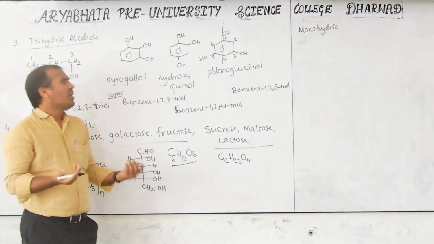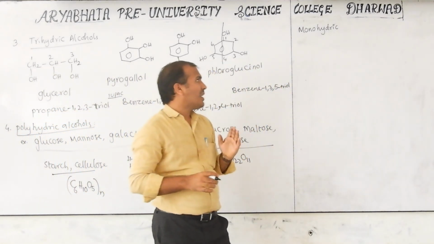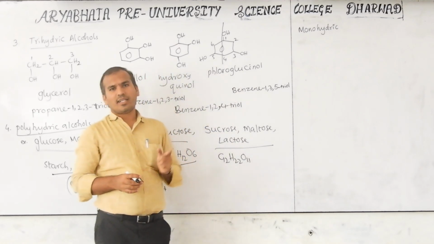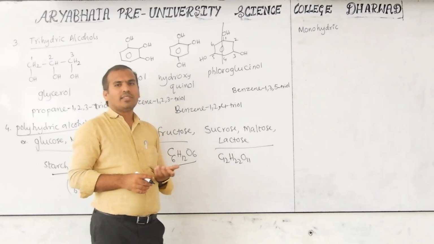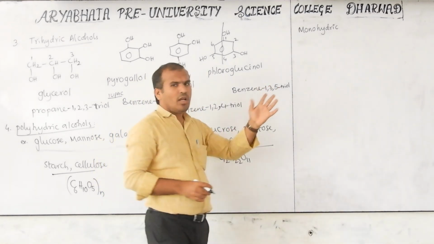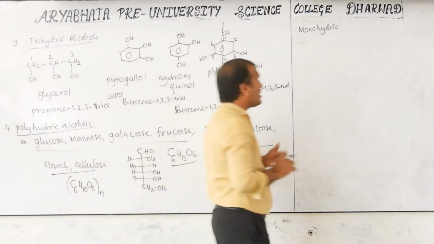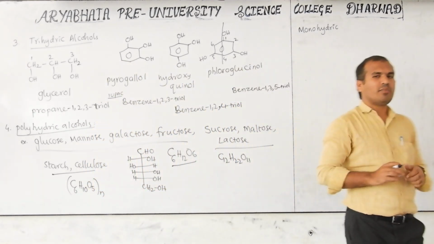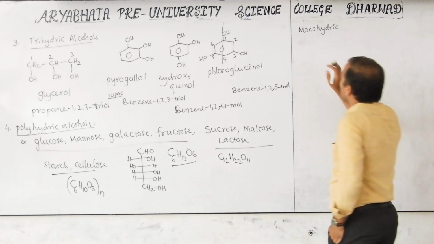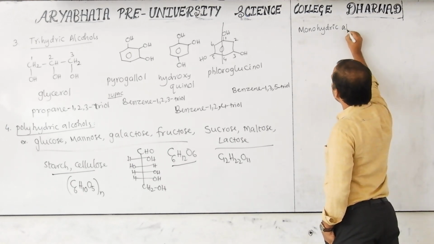Similarly here, monohaloalkanes are classified into primary, secondary, tertiary, allylic, benzylic, vinylic, aryl, like this. Here it is the same. Now remove the halogen and put the hydroxide. Same classification. That's why this classification part is not that difficult, but it is in the syllabus, so I am discussing it here. Monohydric alcohols